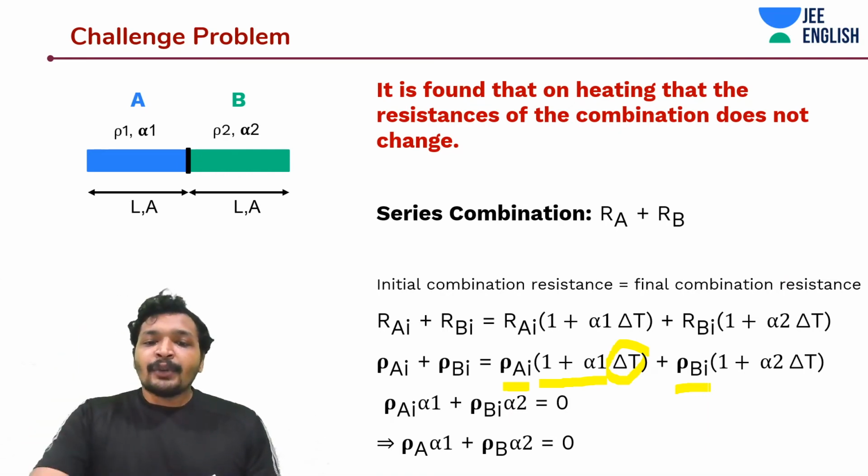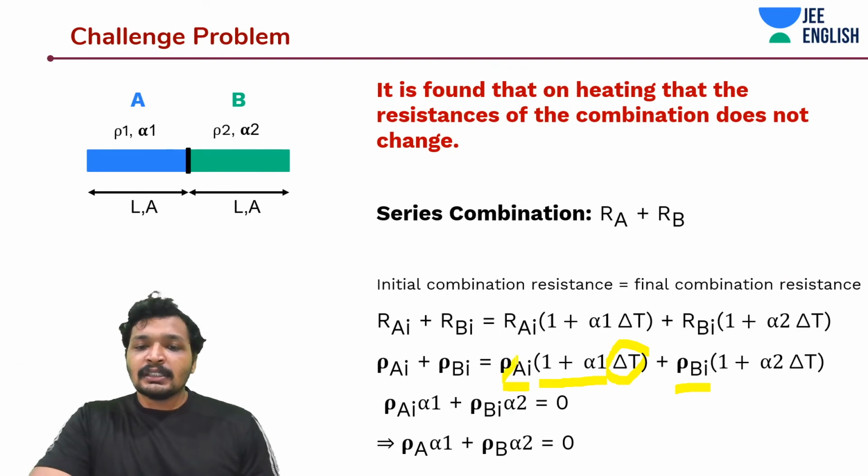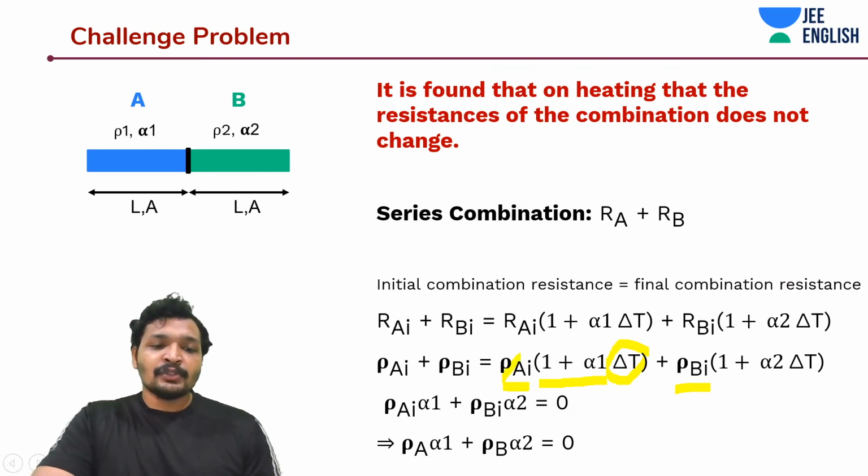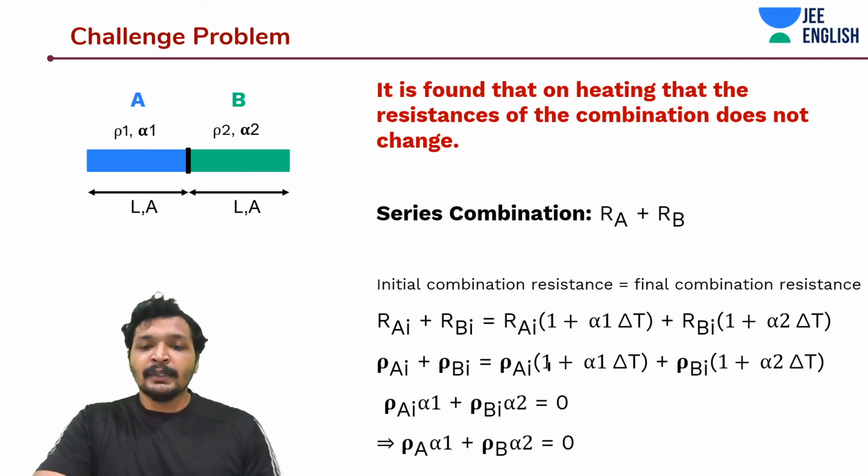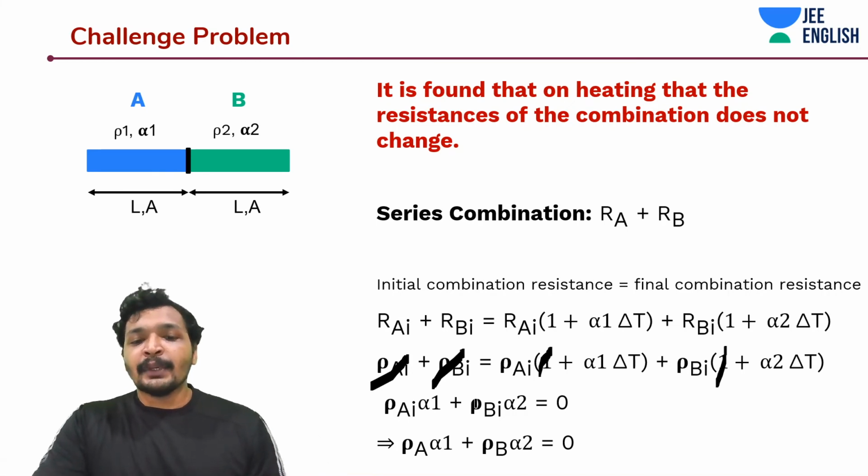So that being said, you can work around this equation. You see the rho Ai and rho Bi terms will get cancelled. So what would be the equation?